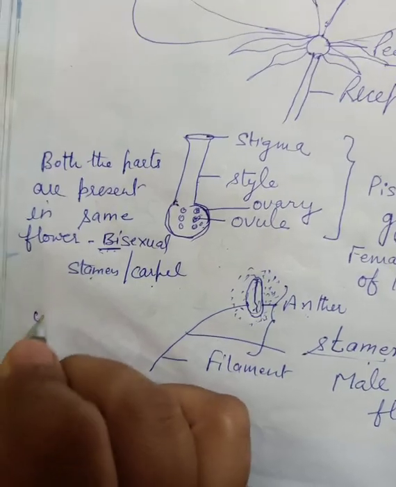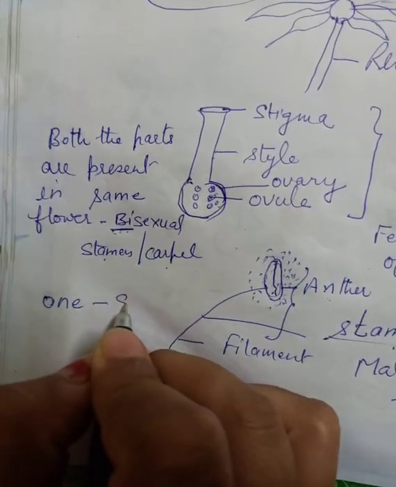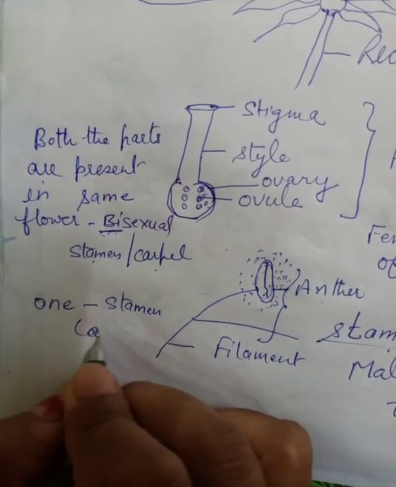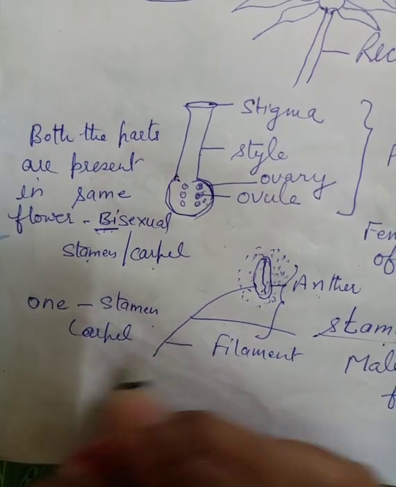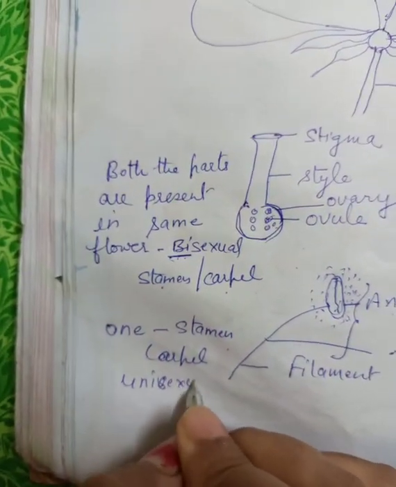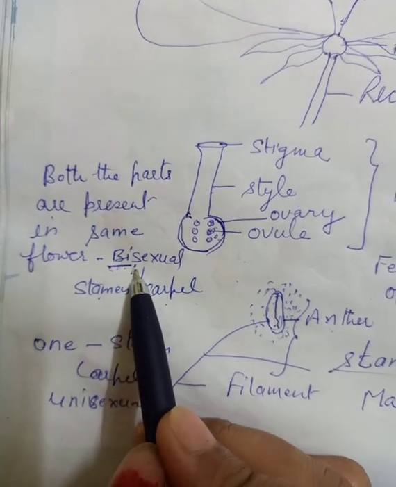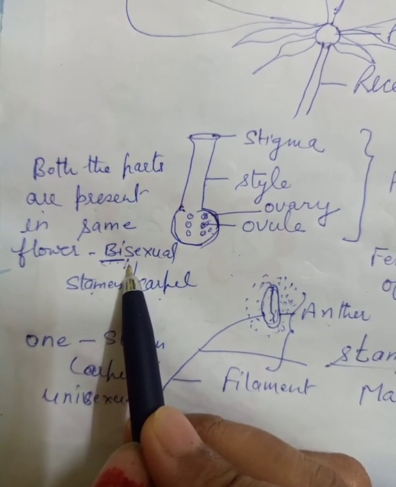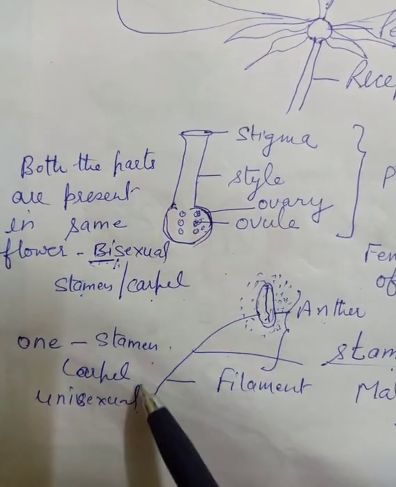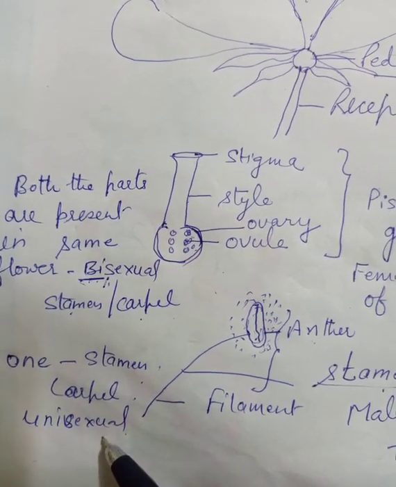If only one part is present, either stamens are present or carpel is present, at that time the flower is called unisexual. Bisexual means when both the male and female parts are present in the flower. If either stamen is present or carpel is present, at that time the flower is called unisexual flower.